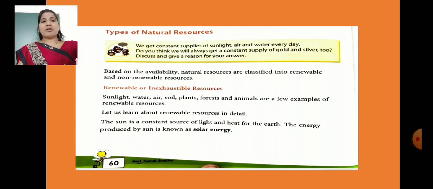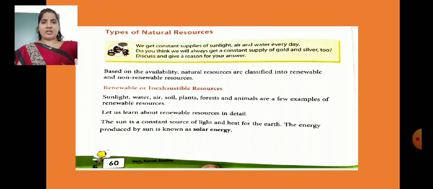So children, based on the availability, natural resources are classified into renewable and non-renewable sources. One more time I want to tell you that natural resources are classified into two types. What are they? Listen carefully. Renewable and non-renewable resources.